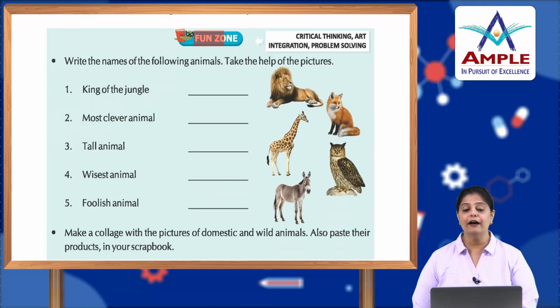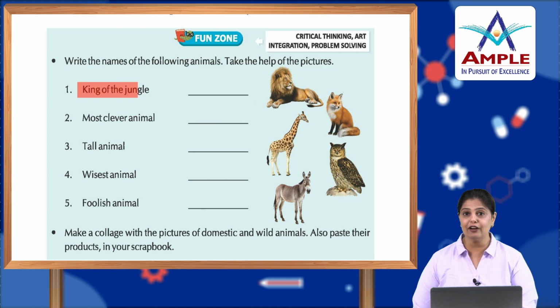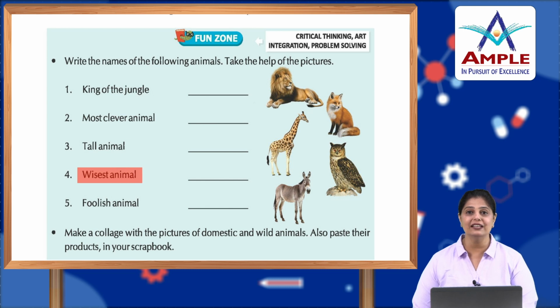Now, fun zone. Write the names of the following animals. Take the help of the pictures. Who is the king of the jungle? Lion. Who is the most clever animal? The clever fox. Tall animal? Giraffe. Wisest animal is known as the owl. And foolish animal is a donkey, okay.